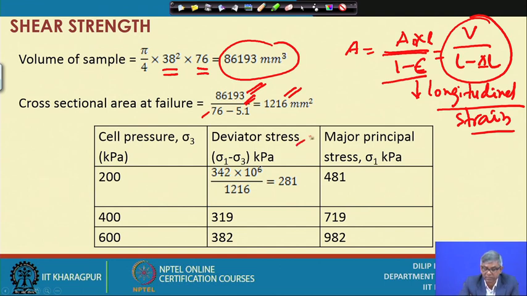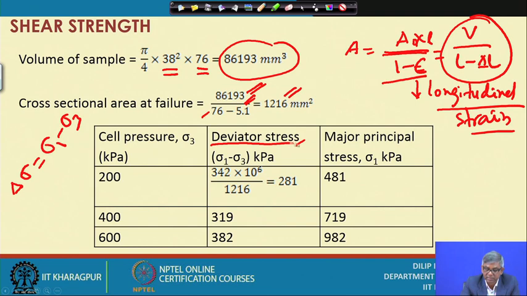Then we have to find out the deviator stress. Delta sigma is the deviator stress, which is nothing but sigma 1 minus sigma 3. This deviator stress is sometimes denoted by different names.